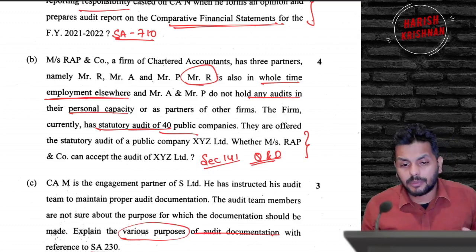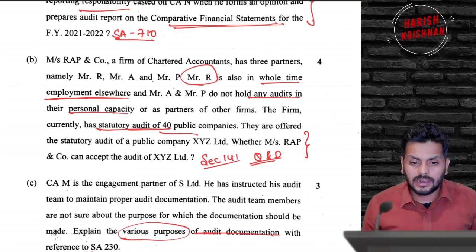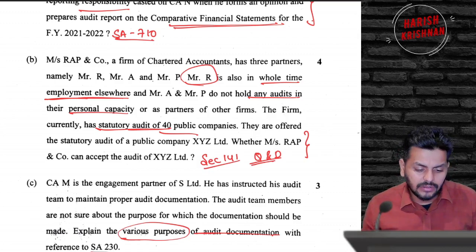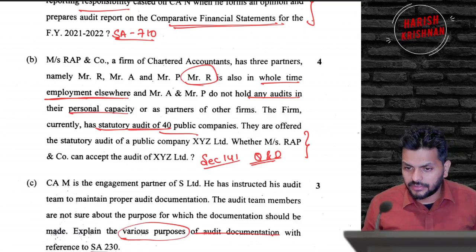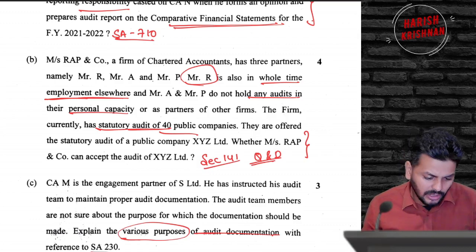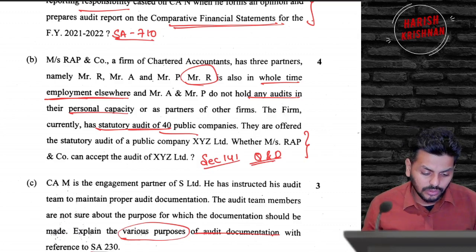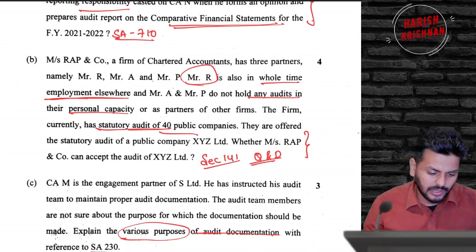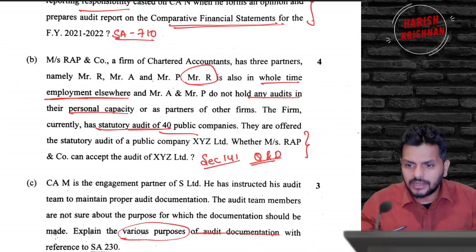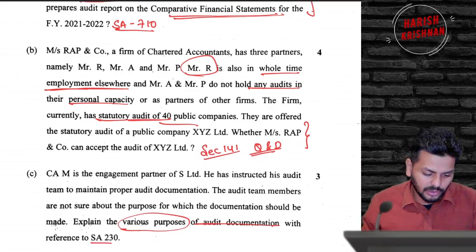First thing, you have to explain the provisions that are related to the number of audits. Each can take 20, right? And somebody who's in whole-time employment cannot be considered for the audit. So basically, you got to write the provisions there, and then they are taking up audits, and they also gave in personal capacity, they don't hold anything else anywhere. So what is this R and company doing, and can they accept the audit? So you write qualification, disqualification, then you can say whether they are supposed to accept or not.